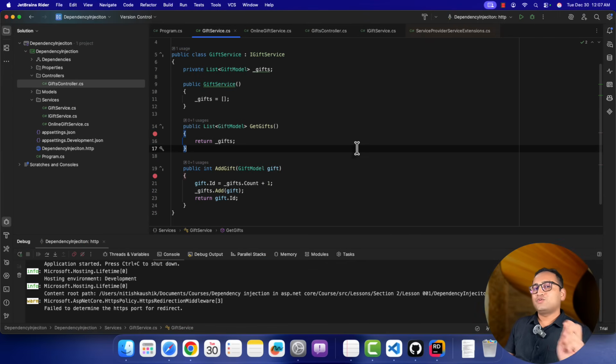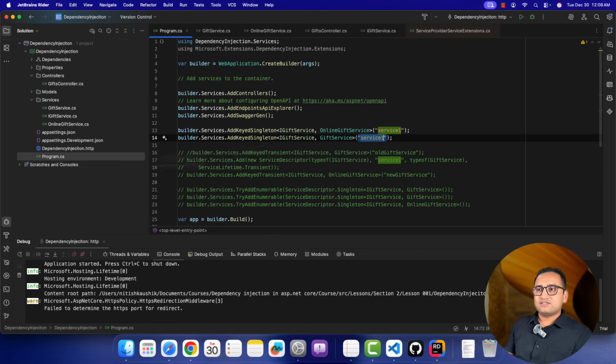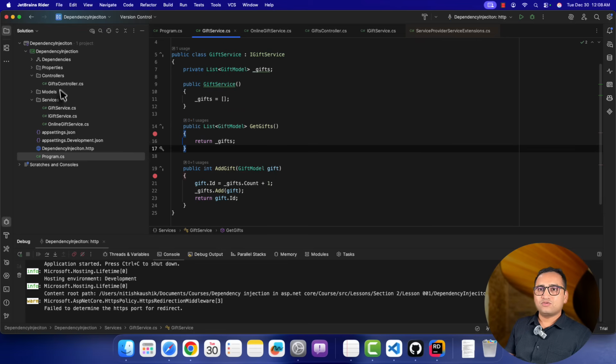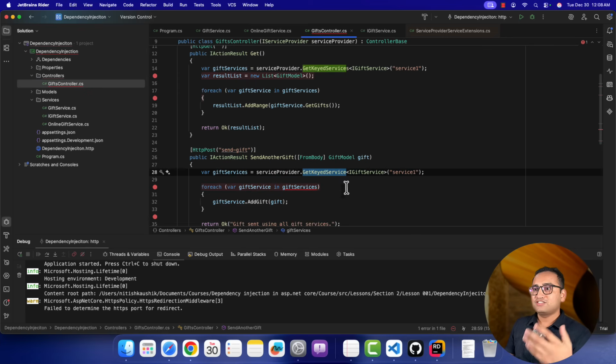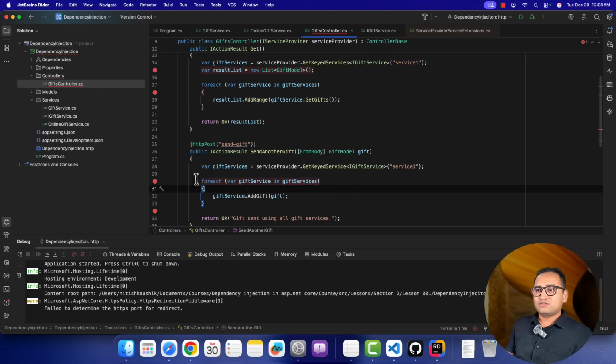But what will happen if you are having only one dependency, not the list? Then in that case, so for example, I'm talking only about this one. Let's not even comment and see how this will behave if I'm using this method. Go to the controller. Instead of using this GetKeyedServices, let's use this method, which is the GetKeyedService. But this time you will notice that you will get only one instance, and let's see which instance we will get. So let's just comment this line over here.